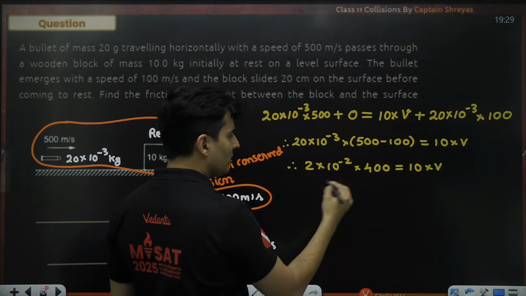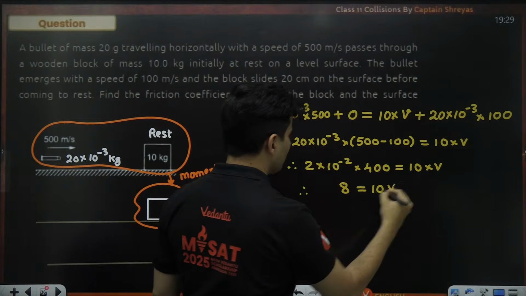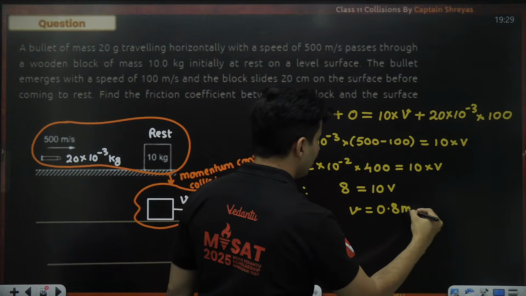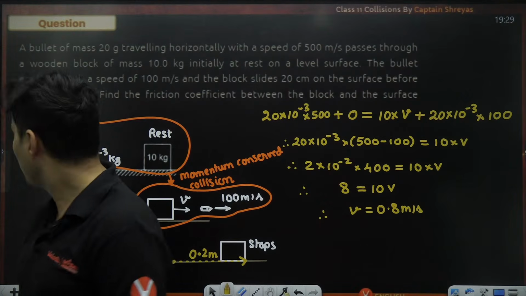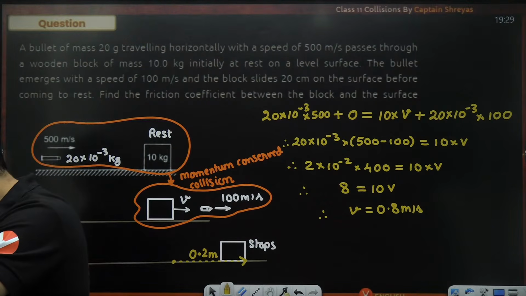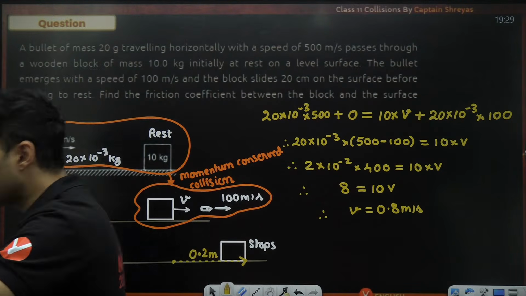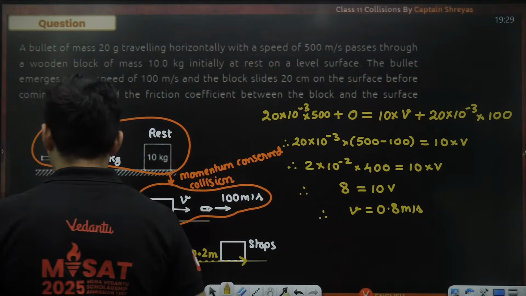So into 400 is equal to 10 multiplied by V. Minus 2, and these two zeros will cancel. So 2 fours are 8 is equal to 10 times V. So V will become 0.8 meters per second. 0.8 meters per second. Is that right, everyone? Yes, perfect. Till this point, absolutely clear. Give me the answer in the chat box. Understood? Yes or no? Okay.